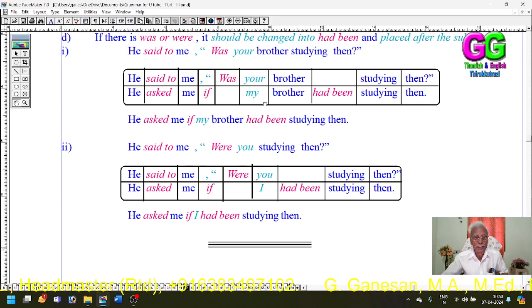Here, said to is the conjunction, and were is changed into had been and placed after the subject. You has been changed into I because you refers to me. So the answer is: he asked me if I had been studying then.